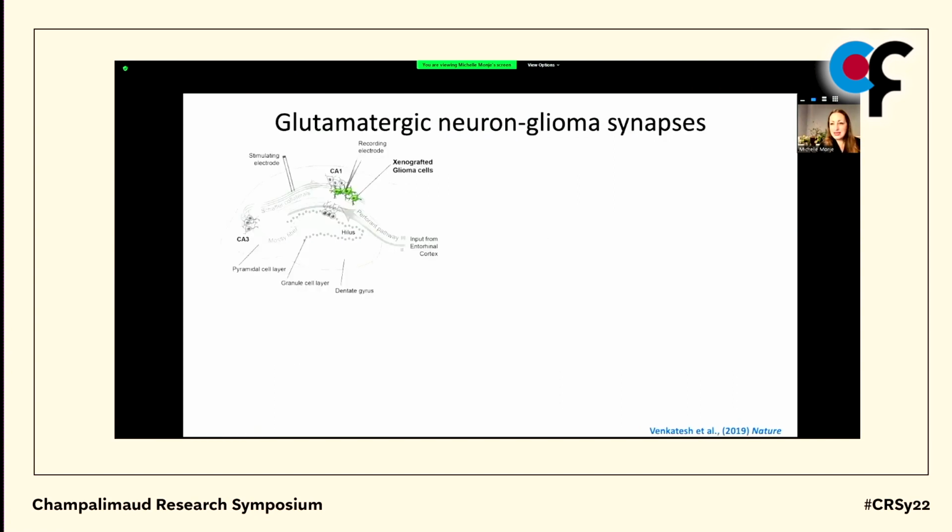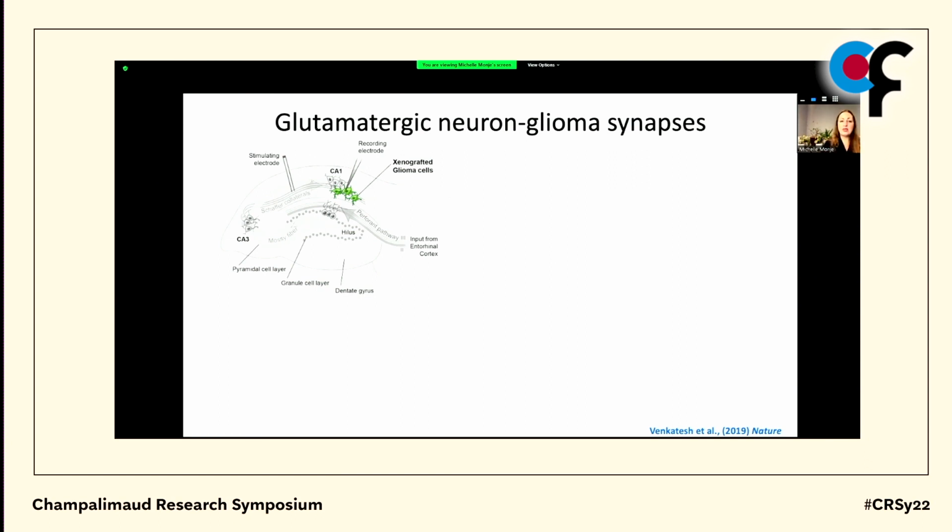But are these synapses actually functional, or are they simply a shadow of the cell type from which we believe these tumors emerge? To test this, we performed whole-cell patch clamp electrophysiology of the tumor cells xenografted into a very tractable and manipulatable circuit in the hippocampus.